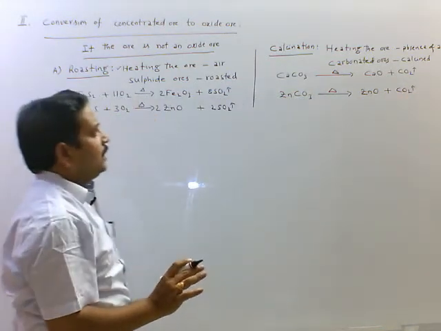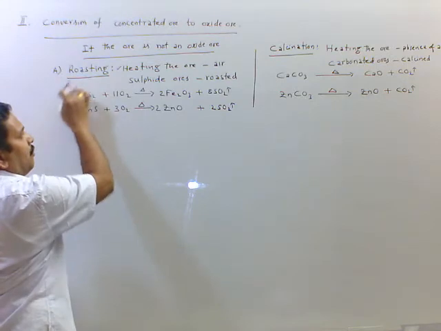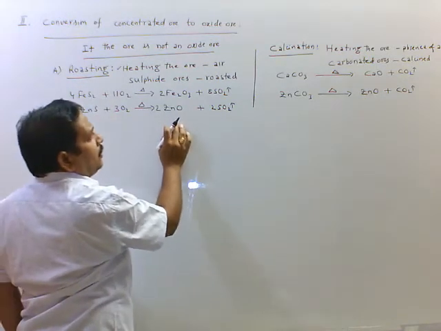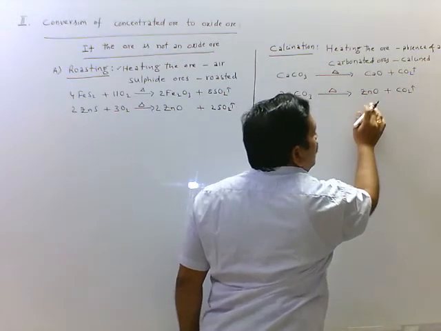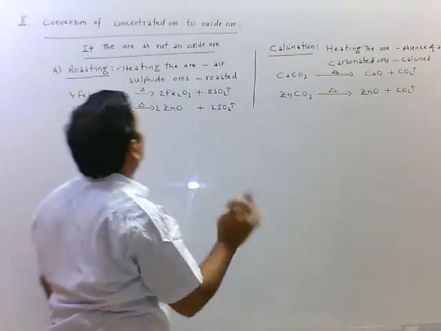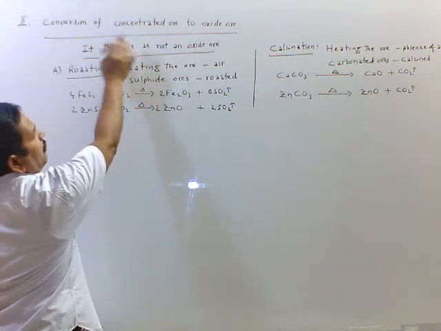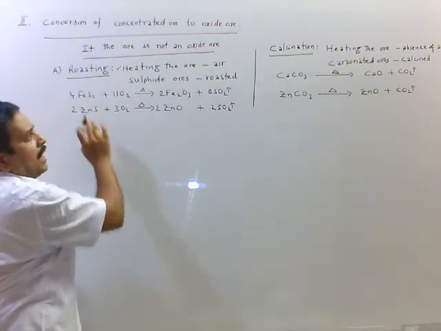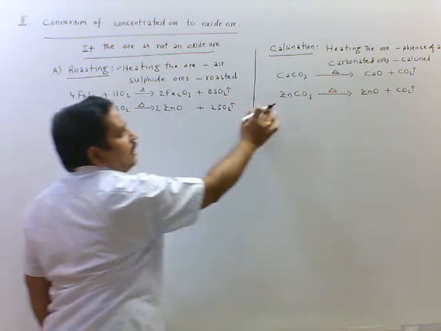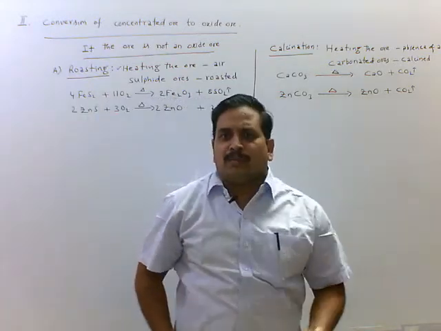This is calcination. Here we are converting sulfide ores into oxide ores by roasting, and carbonate ores into oxide ores by calcination. So the second step is conversion of concentrated ore to oxide ore. If the ore is oxide, we do not use roasting and calcination in the second step.